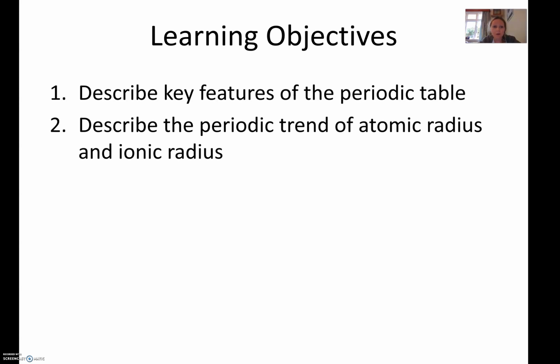Hi Level 3s and welcome to Level 3 3.4 Atomic Structure and Bonding, and this is your third lesson. Here are our learning objectives: to describe the key features of the periodic table just really quickly, and to then describe the periodic trend of atomic radius and ionic radius. This will probably take 2 videos, so it'll be in 2 parts.